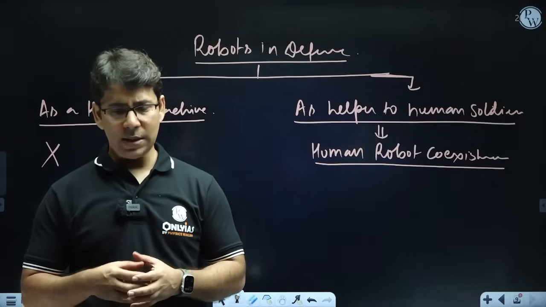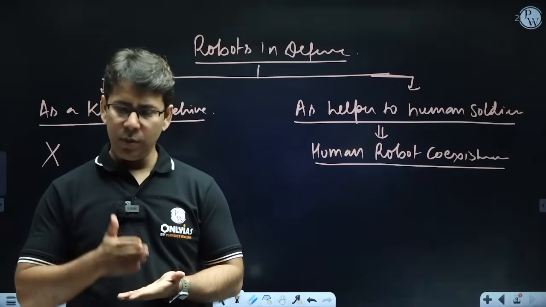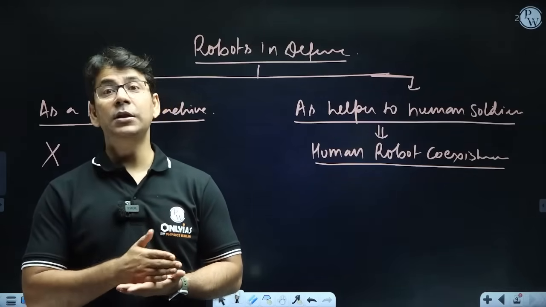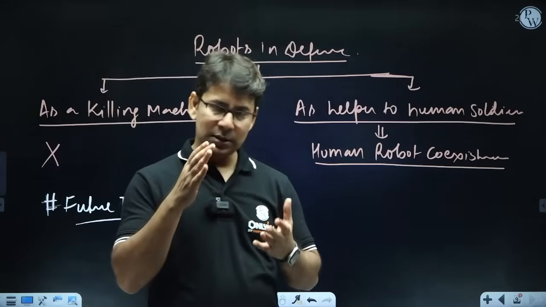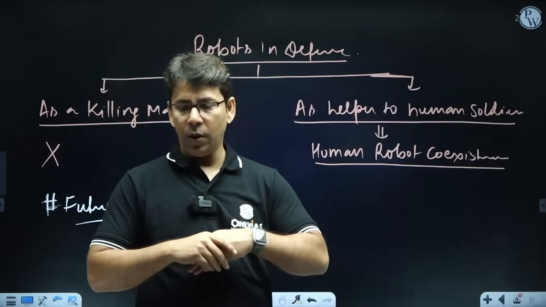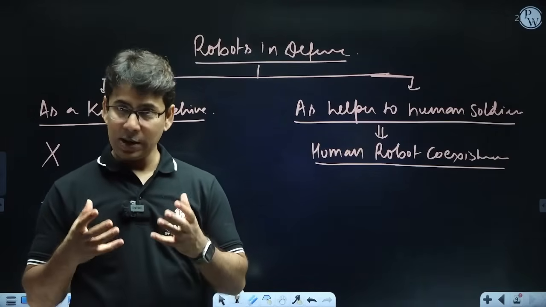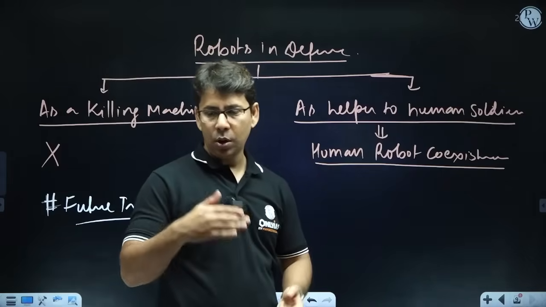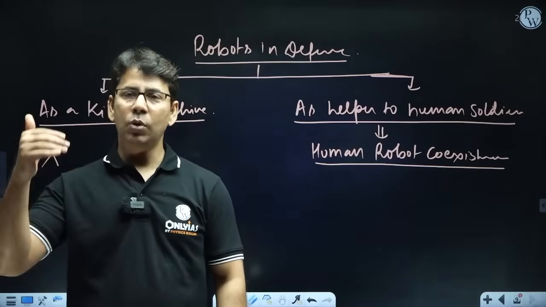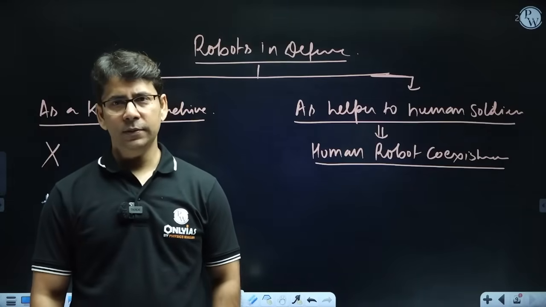Israel is using it, America has developed it, China is all set for that. An integration of robots with AI will enhance decision making also. It will also help in threat detection and overall battlefield management. And you can also write a last point, and that is either human-robot coexistence or human-robot teaming to achieve a common goal in the war field, right?